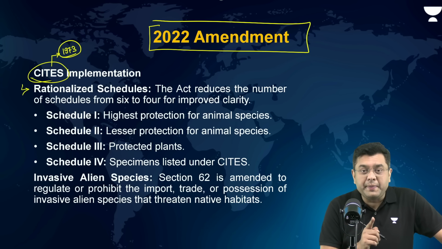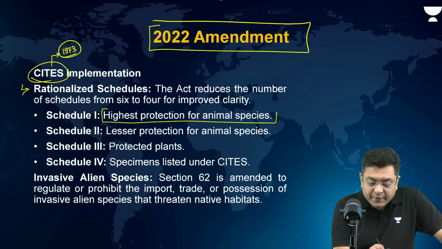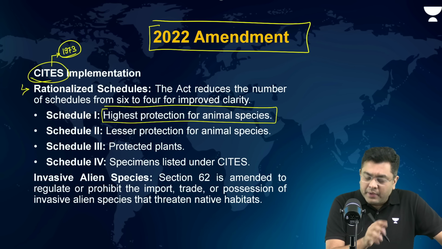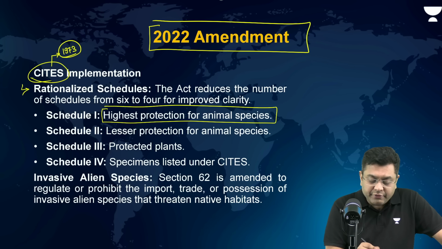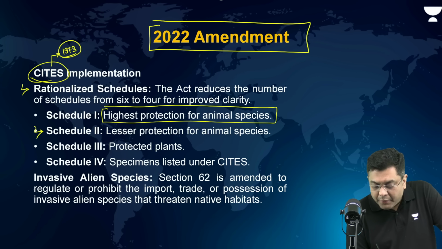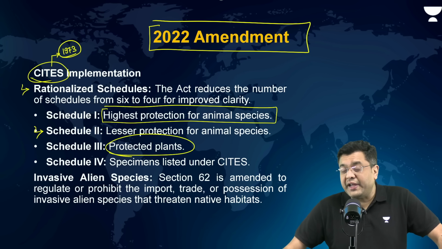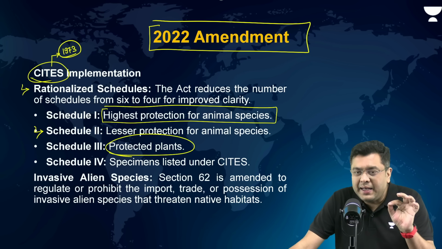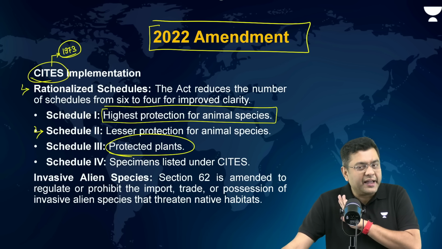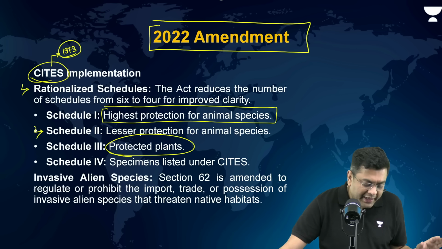Schedule 1 still remains the same, with the highest protection for the animal species. Now, Schedule 3 and 4 have been merged. Earlier, what was under Schedule 3 and 4 was merged and created into Schedule 2. Schedule 3 is for protected plants, and there is a separate schedule for the species listed under CITES. Here, you have the elimination of Schedule 5, that is vermins. That category has been removed from the Wildlife Protection Act as per the 2022 amendment.